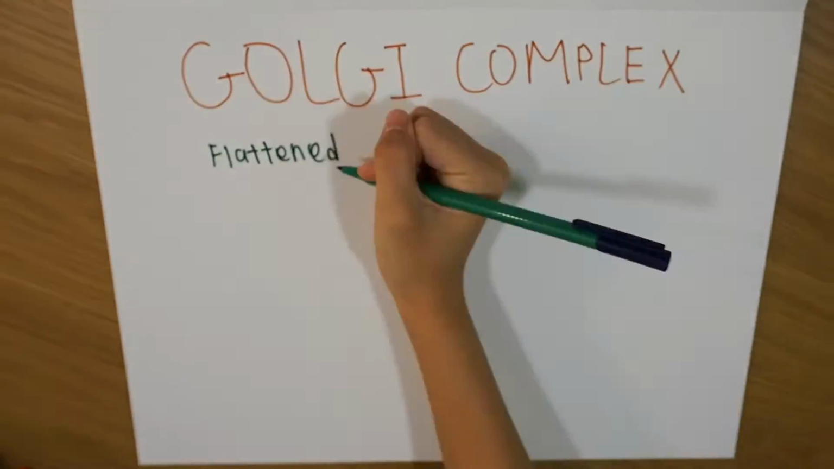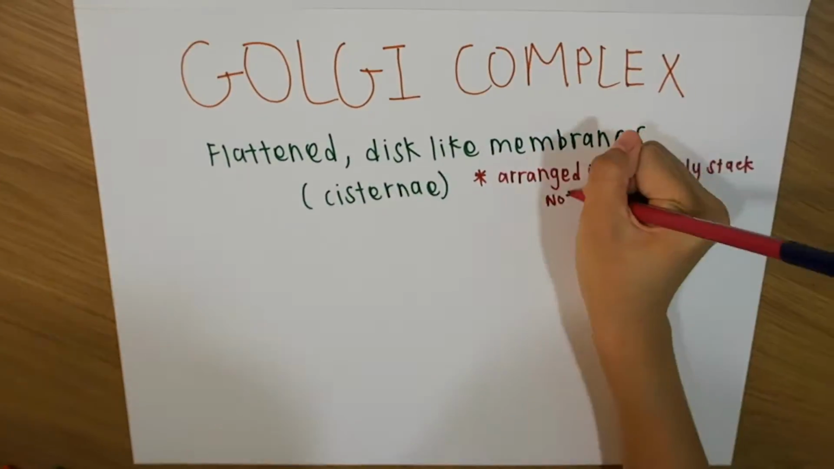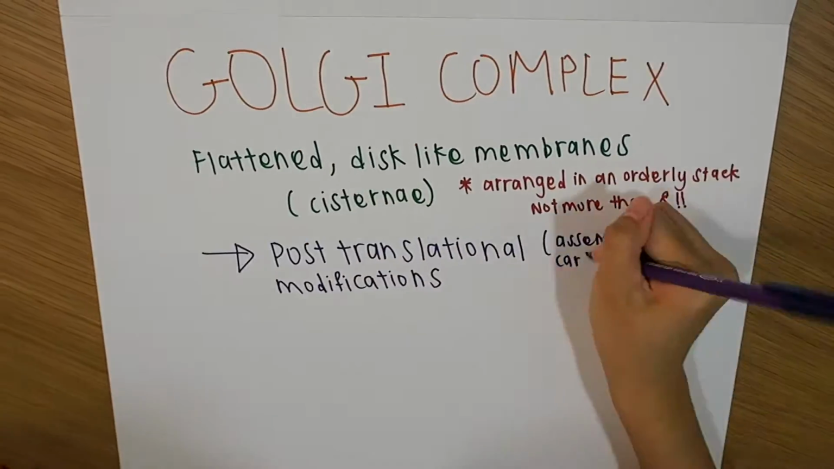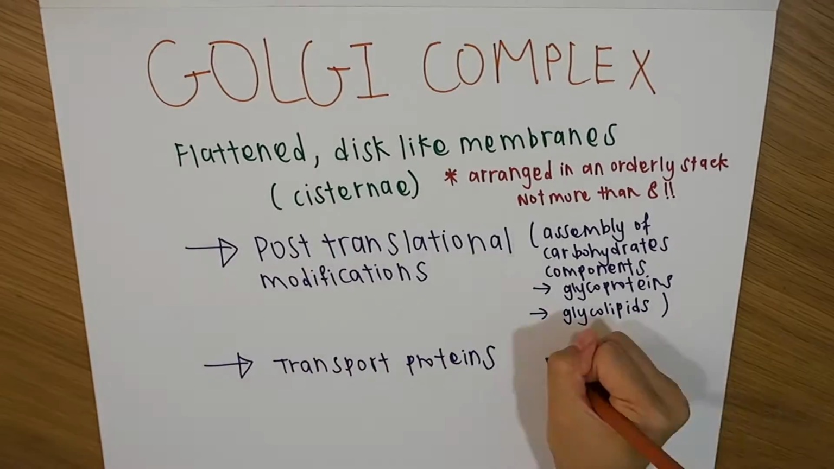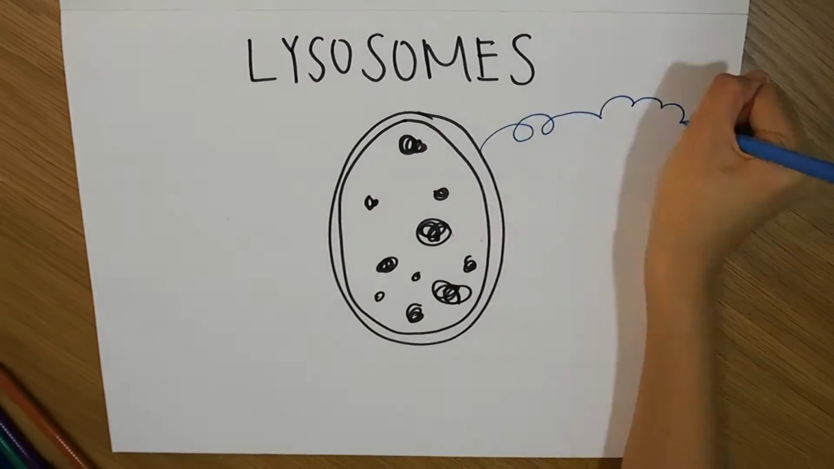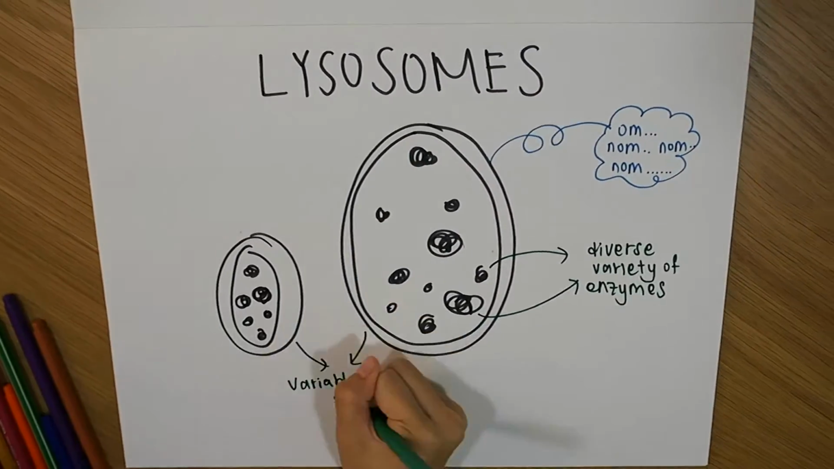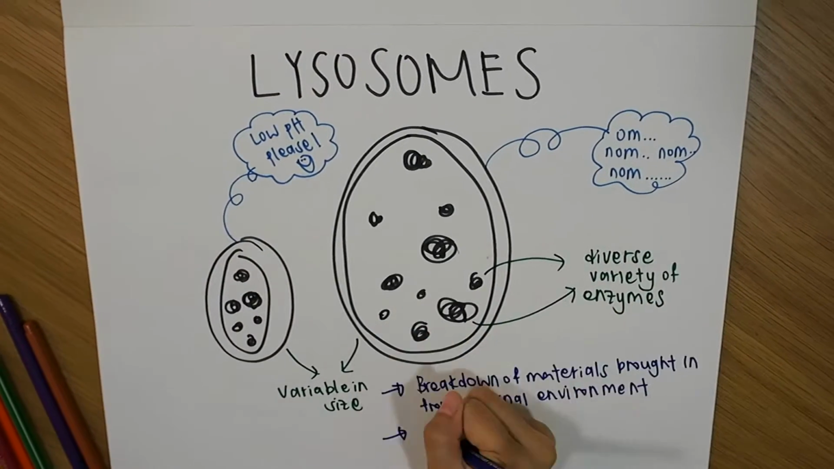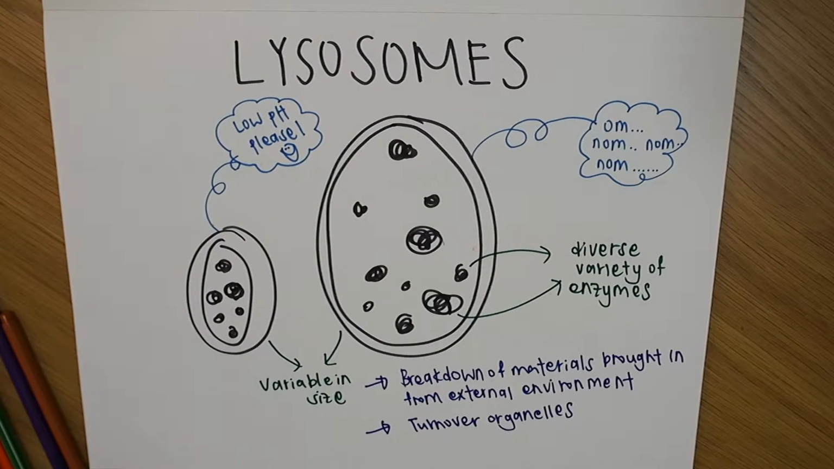Next, Golgi apparatus are flattened, disc-like structures that are arranged in an orderly stack. They transport proteins out of cells and assemble carbohydrate components of glycoproteins and glycolipids. Briefly, lysosomes are the organelles that eat up any materials brought in from the external environment, such as bacteria, and they regulate destruction of organelles as well.